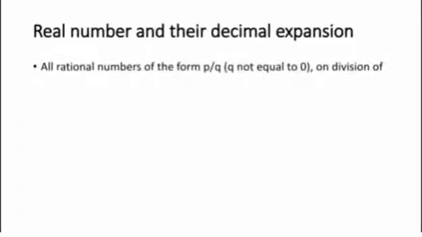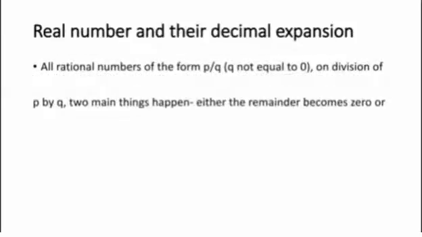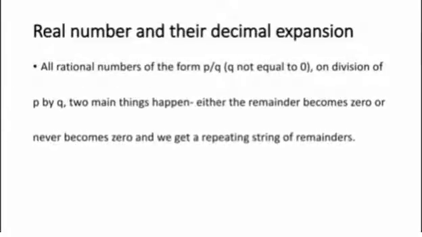All rational numbers are of the form p by q, where the condition is q not equal to 0. On division of p by q, two main things happen. Either the remainder becomes 0, or it never becomes 0 and we get a repeating string of remainders. Let us look at each case separately.